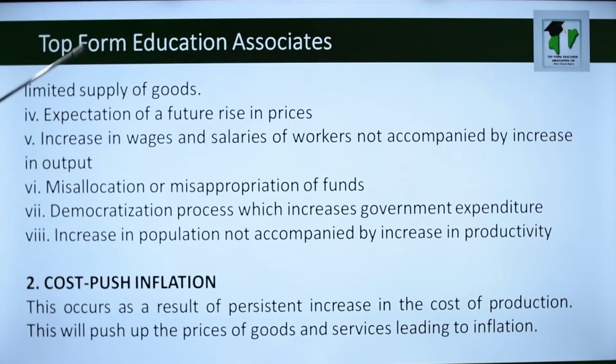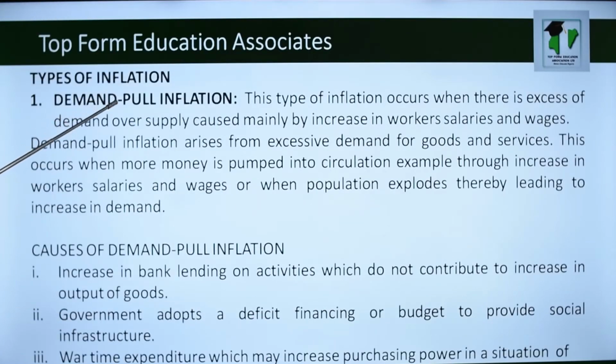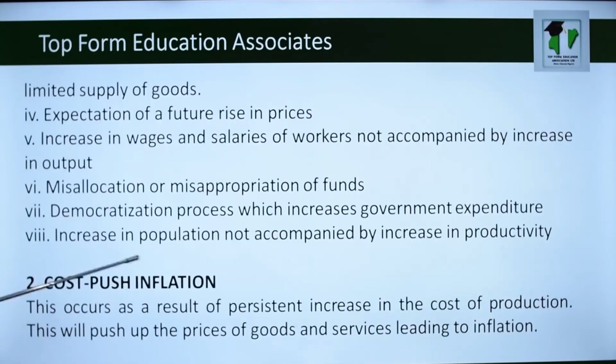Number 2, second type of inflation. We're looking at types of inflation. The first one is demand pull inflation. The second one is cost push inflation. Just as the name sounds, cost. It's as a result of increase in cost of production. So cost push inflation occurs as a result of increase in cost of production.